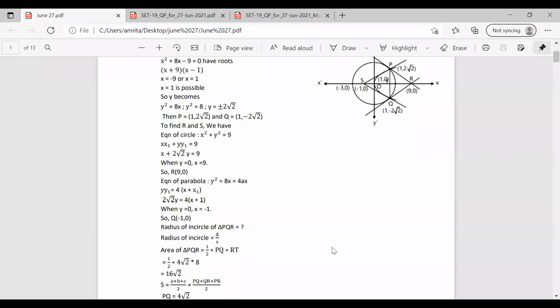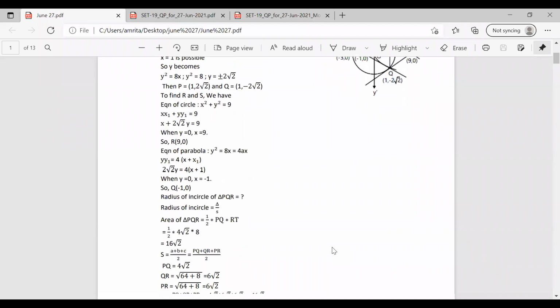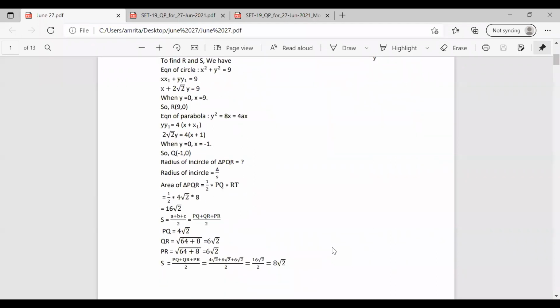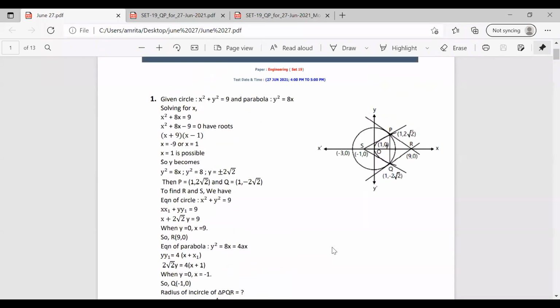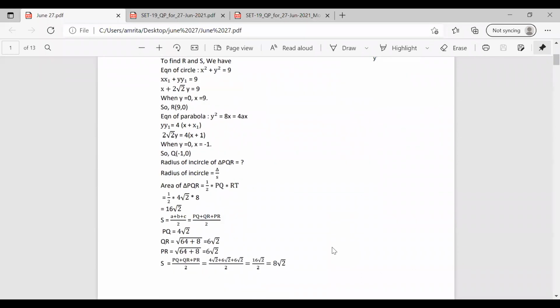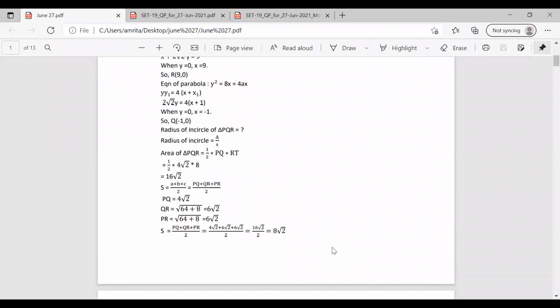Now we have the value of delta, that is the area of triangle PQR. We have to find the value of S. So we know that S is equal to (A plus B plus C) by 2. So A is PQ, B is QR and C is PR. We have the points of all the vertices, so we can easily find the distances of PQ, QR and PR. So PQ becomes 4 root 2, QR becomes 6 root 2 and PR is also 6 root 2. So substituting those values, we have S as 8 root 2.